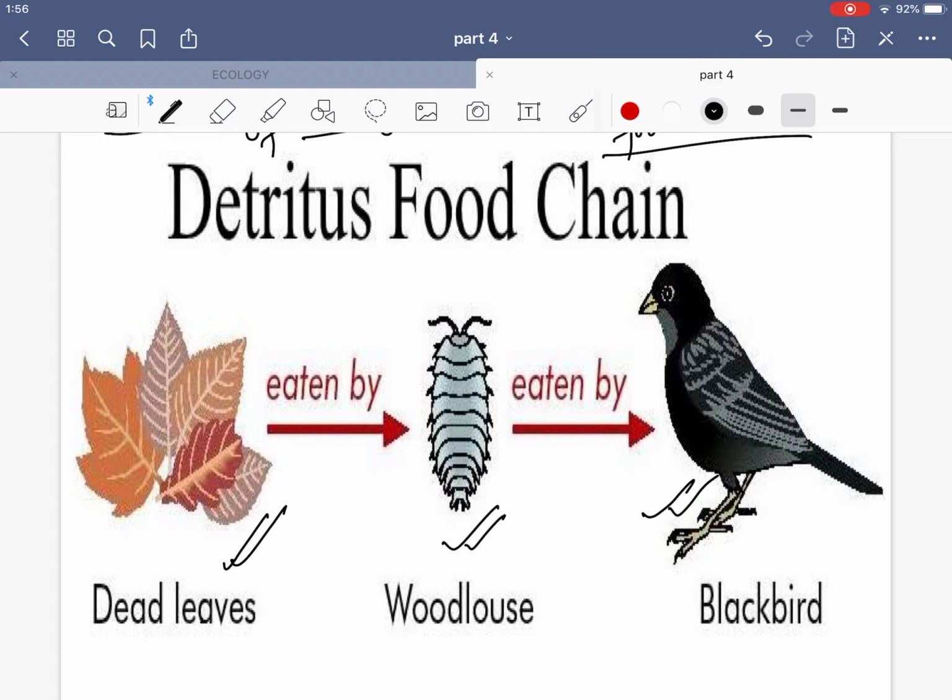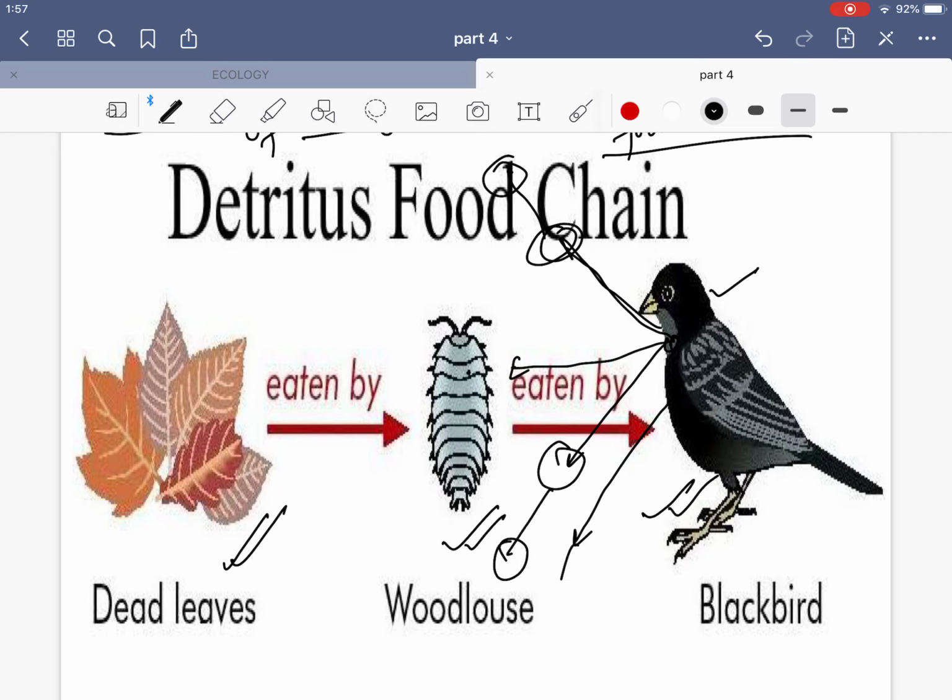So if, for example, this bird does not just eat this woodlouse, it can eat the earthworms also, it can eat some small reptiles also, this bird can also eat some small snakes, isn't it? So this bird is just not dependent on one species, it can be dependent on many species. So if it is dependent on some other species, another food chain starts here also. So a complex structure is created.